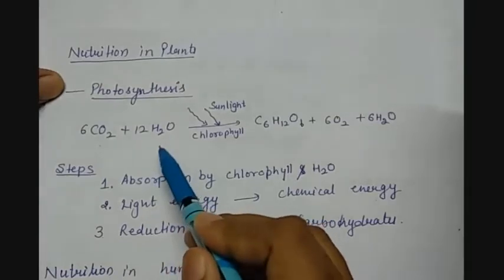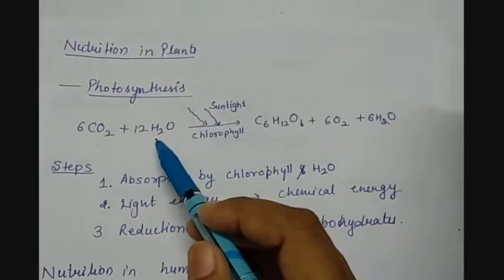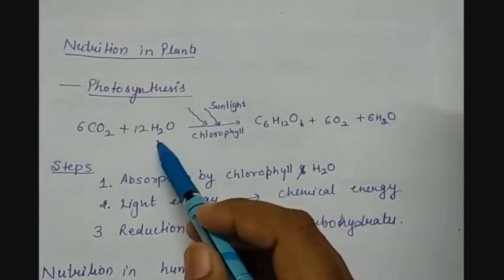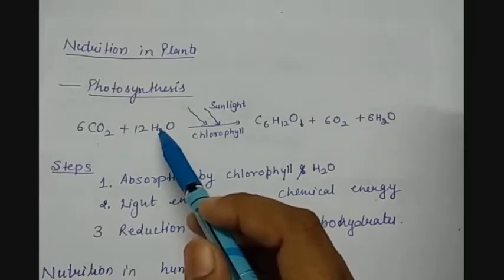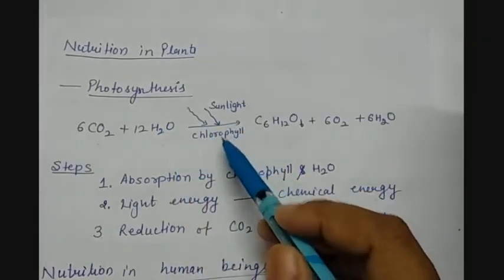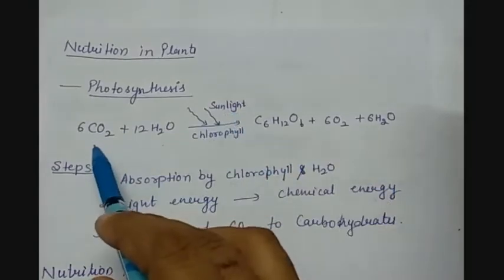H2O, water. Water is absorbed by the roots, and it is available near the roots. So it is absorbed through a process called diffusion. And it reaches the leaves because the food is prepared in the leaves, since they contain chlorophyll, which traps the sunlight. So chlorophyll traps the sunlight and the CO2.